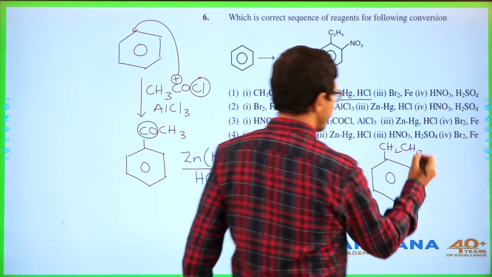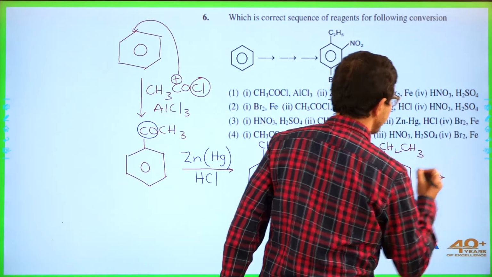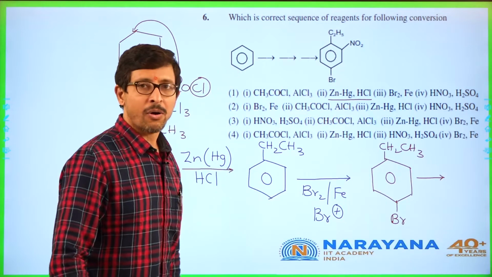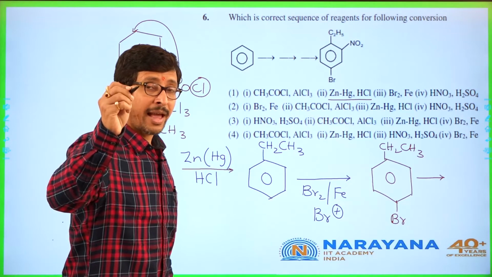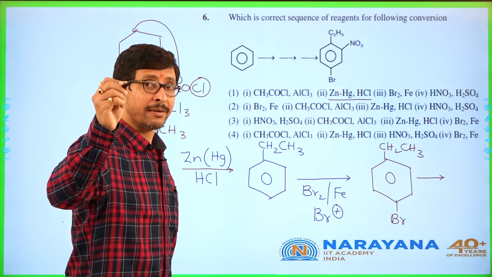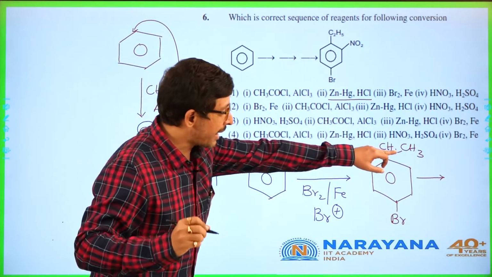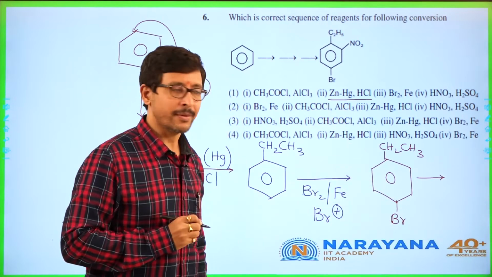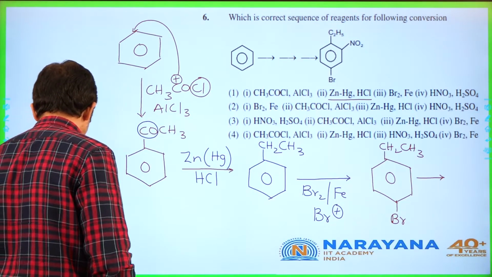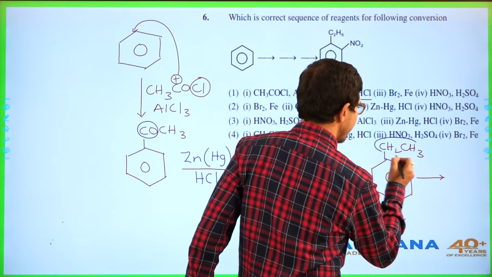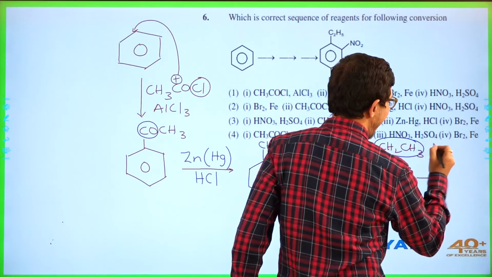And lastly we are doing nitration. When we do nitration, we always get groups based on the attack of the activating groups. This is activating group. It's a very important concept. This is weak activating group.